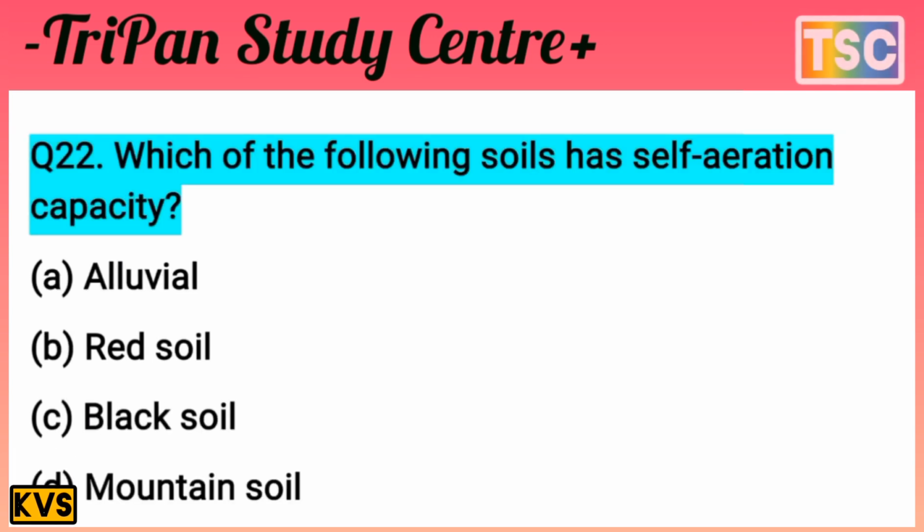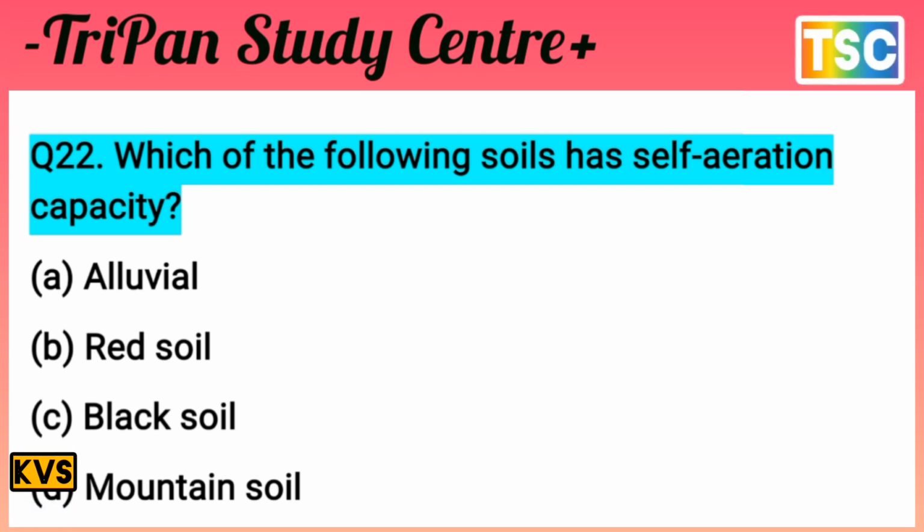And the next question on your screen: which of the following soils has a self aeration capacity? That's an important question. The A option is alluvial, B is red soil, C is black soil, and D is mountain soil. That's an important question and important options.